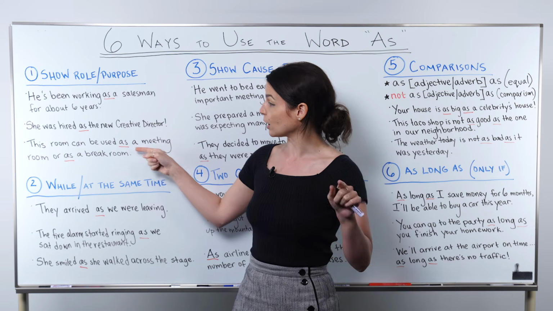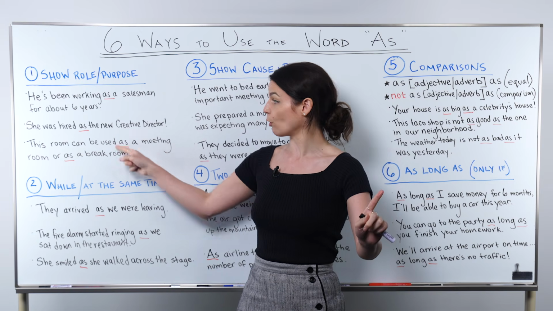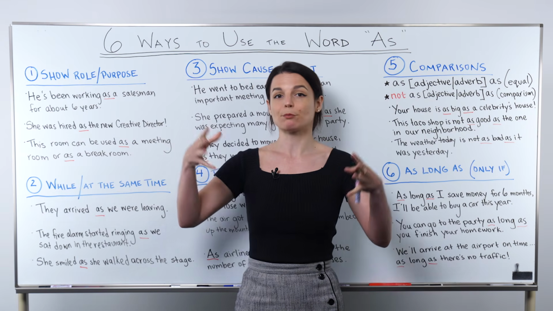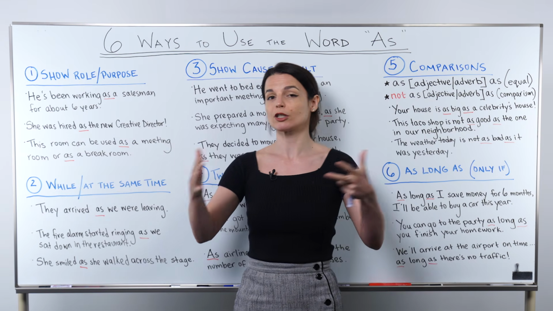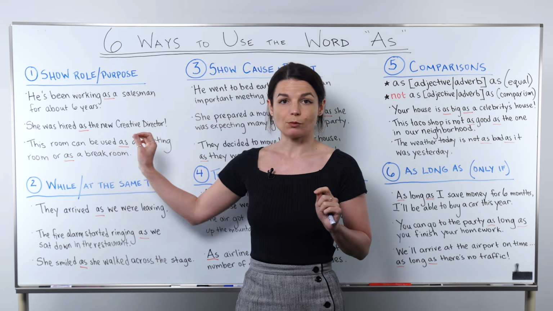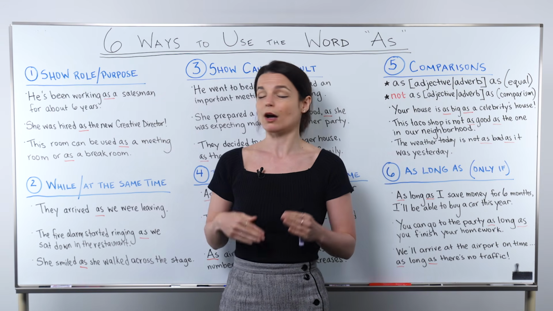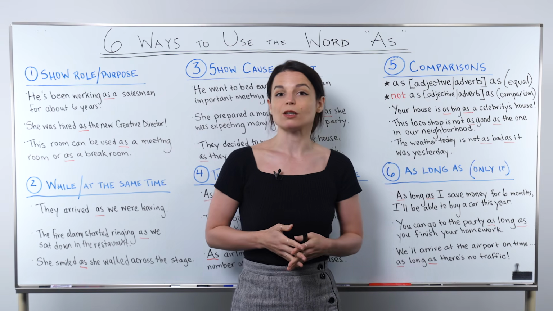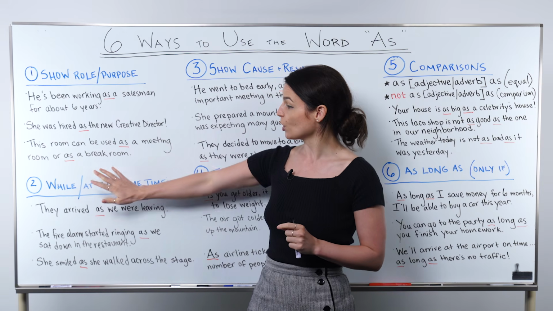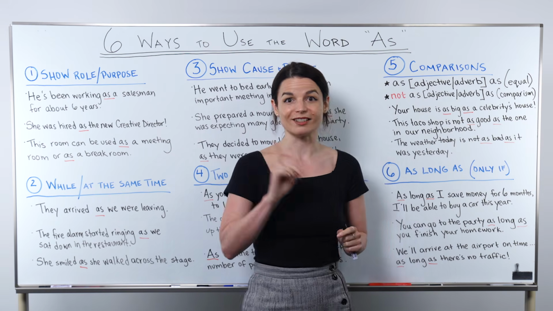In this case, we can use this room as, so for the purpose of a meeting room, or as a break room. So this shows the different functions or the different purposes. So we can use as in this way to express our roles, our jobs, and the ways that we use different things.